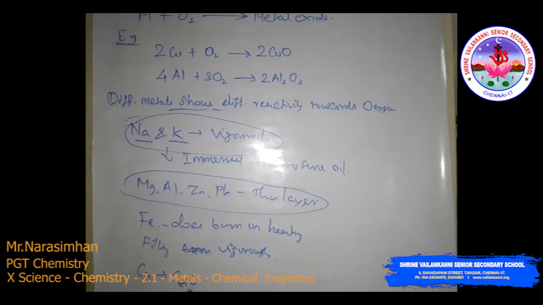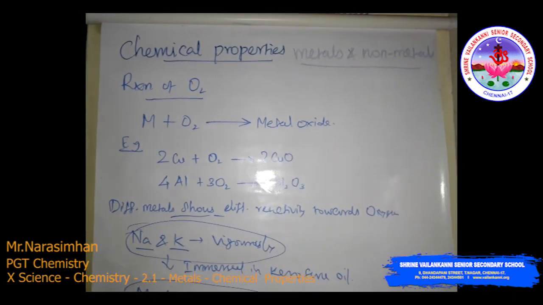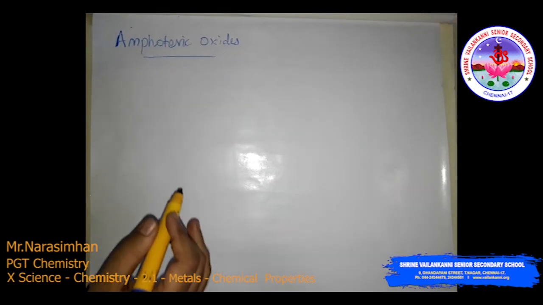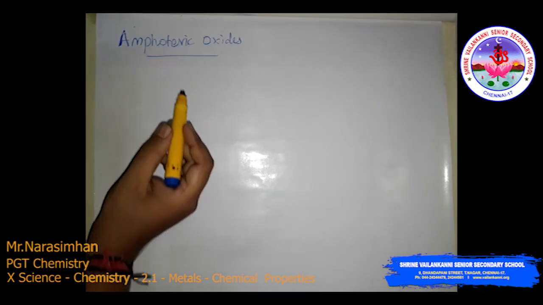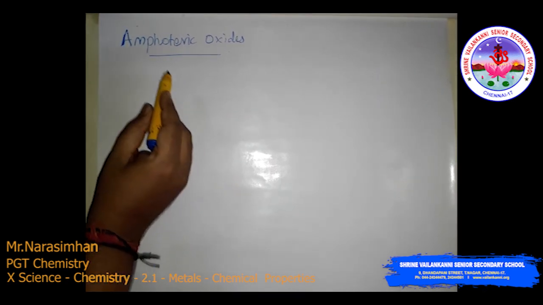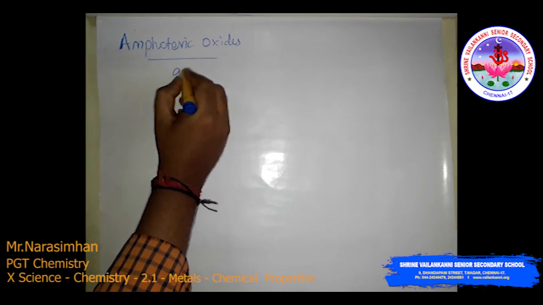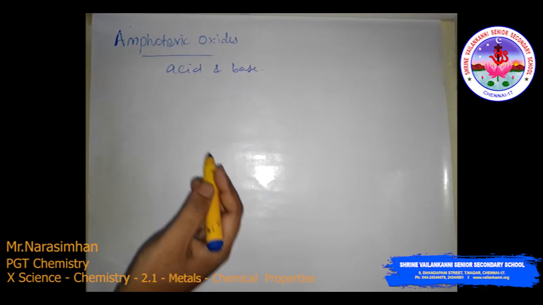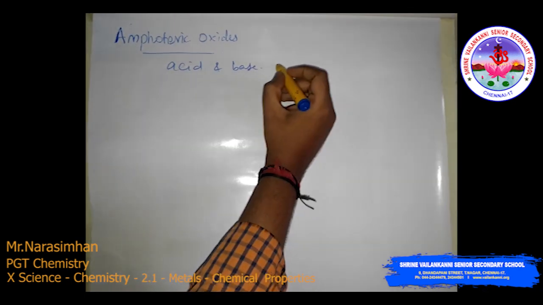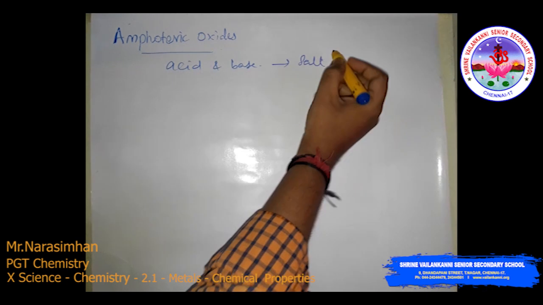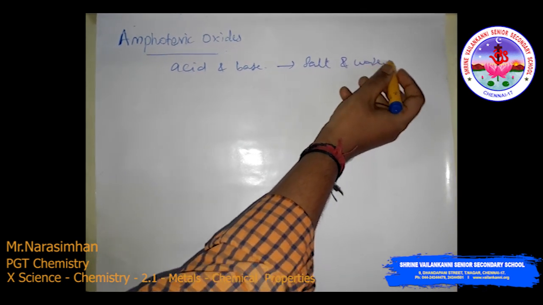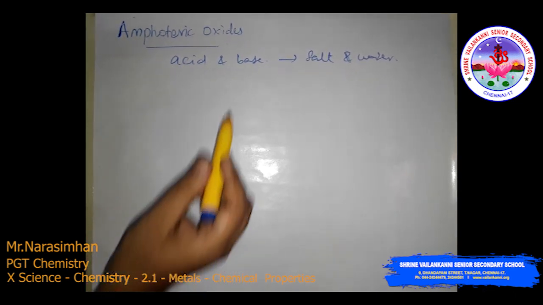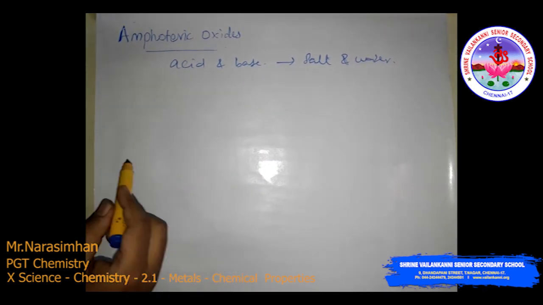Okay. Then amphoteric oxides. What are amphoteric oxides? They are oxides of metals that react with both acid and base to produce salt and water. So this is called amphoteric nature. Amphoteric behavior means they react with both acid and base.